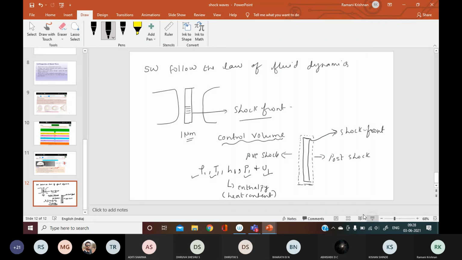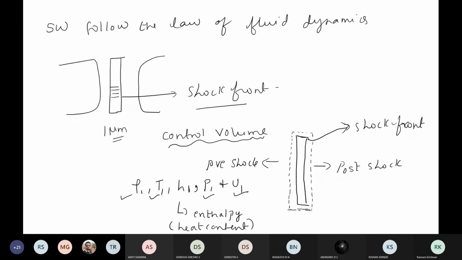I'll enlarge it. Okay, right. So what we are seeing is what a control volume is. I said a control volume is an imaginary envelope which is enclosing the shock front. It has two surfaces, the pre-shock side and the post-shock side. Rho 1 is the density, T1 is the temperature, H1 is the enthalpy, P1 is the pressure, and U1 is the velocity of the shock waves before they are produced. Okay, then can you guess? Rho 2, T2, H2, P2 and U2 are what? What is rho 2?